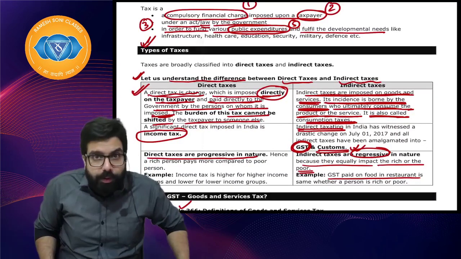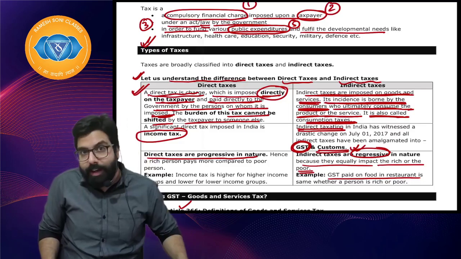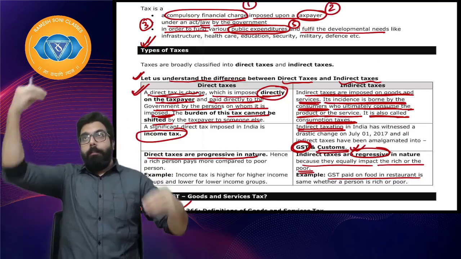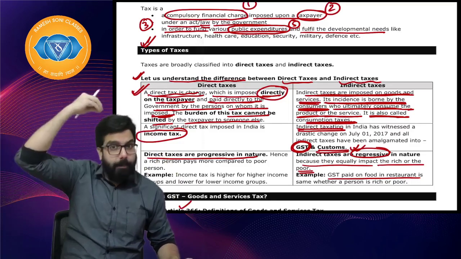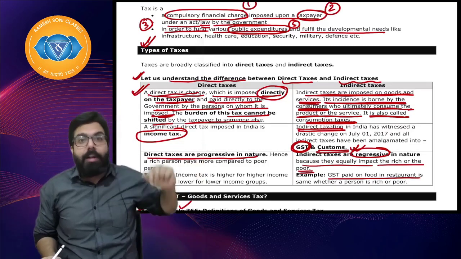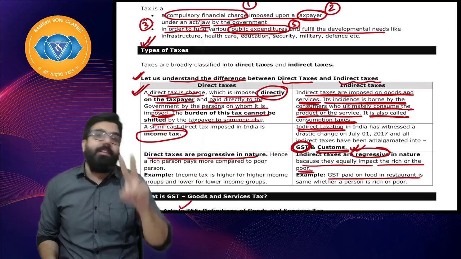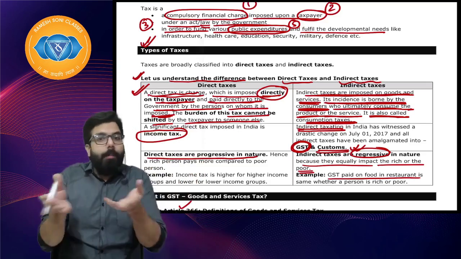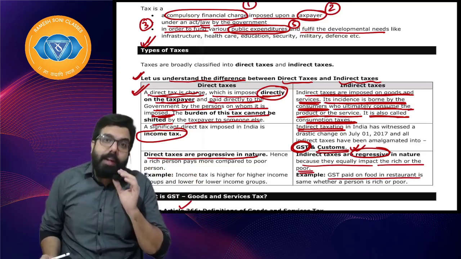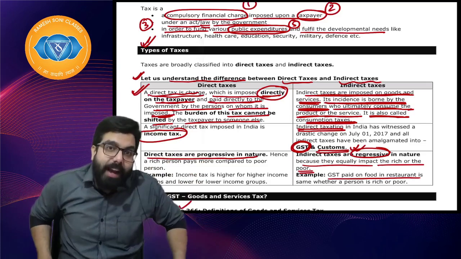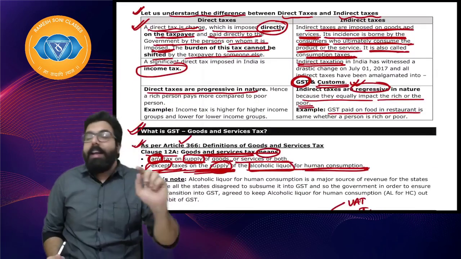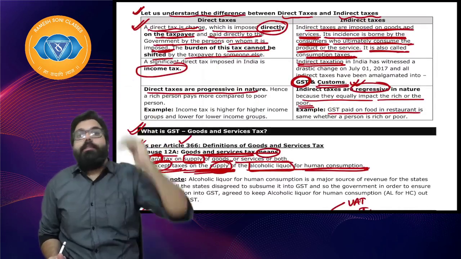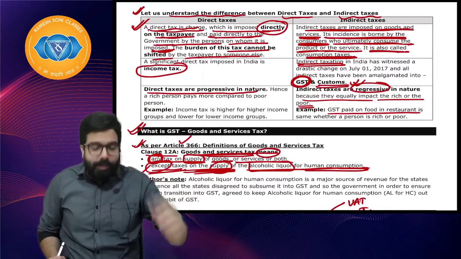There are two types of taxes, which are direct tax and indirect tax. Direct tax is imposed on a person and collected from the same person. Indirect tax is imposed on one but the burden is on the other person, which means incidence can be shifted. The common direct tax in our country is income tax. Indirect tax is GST and customs. Customs is not gone, customs is still there. Direct tax is progressive in nature, indirect tax is regressive in nature.